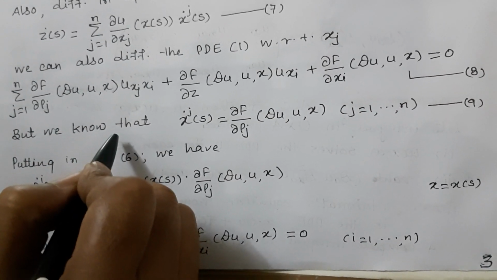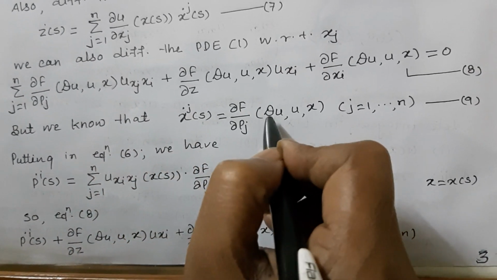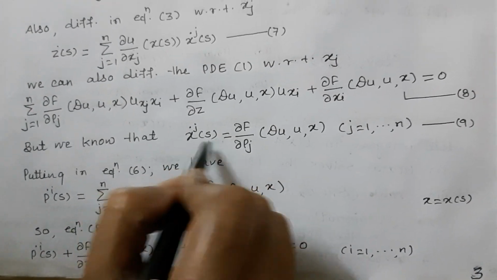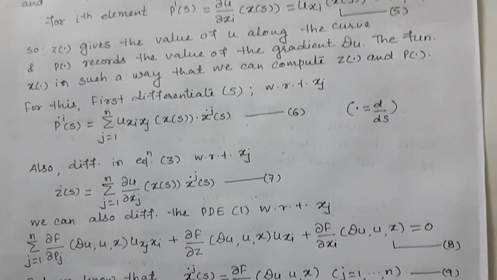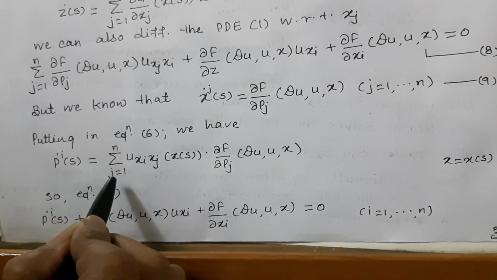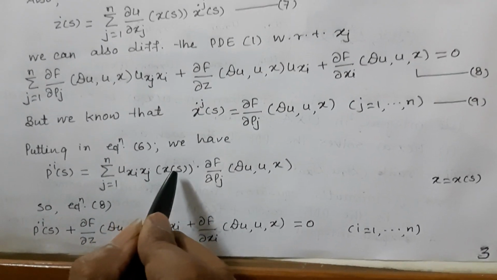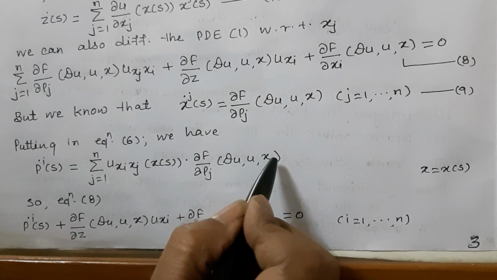But we choose x dot j(s) is equal to ∂F/∂pj(Du, u, x) for j is equal to 1 up to n. Putting this value in equation 6, p dot i is equal to summation j is equal to 1 up to n u_xi xj(x(s)) ∂F/∂pj(Du, u, x).